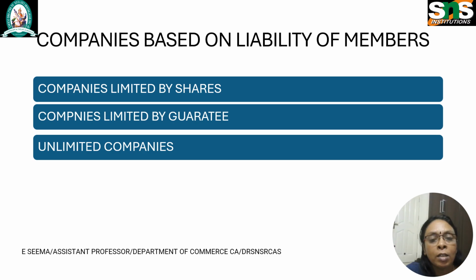So these are the classifications of companies based on the liability of members. The first one is companies limited by shares, the second one is companies limited by guarantee, and the third one is unlimited companies. In unlimited companies, members shall be liable to the extent of their interest in the company, and these companies do not draw any popularity. That is, the liability of the members is not in proportion to their investment in the company. These are known as unlimited companies. So these are the companies based on the liability of members.